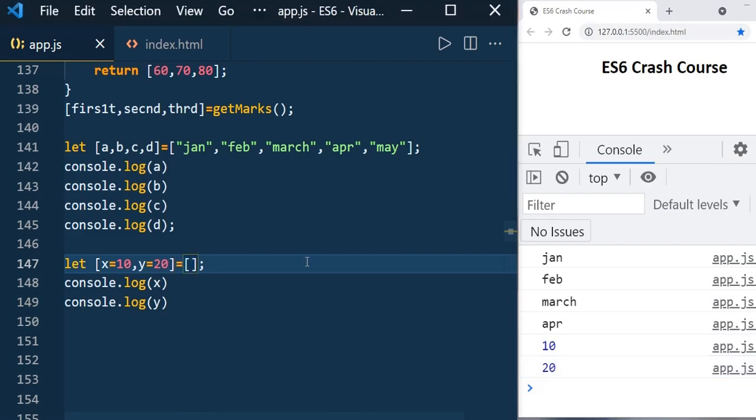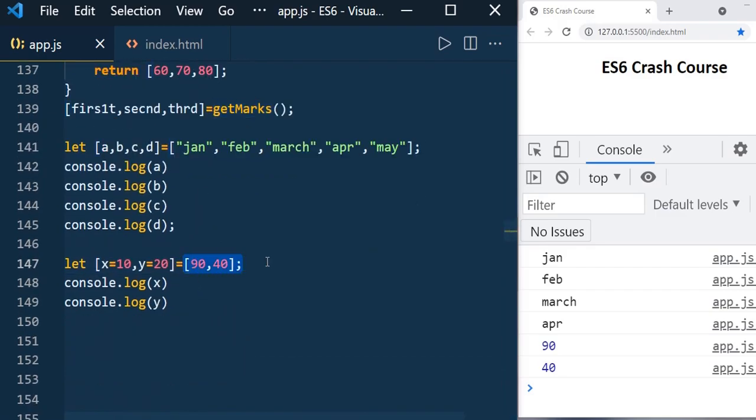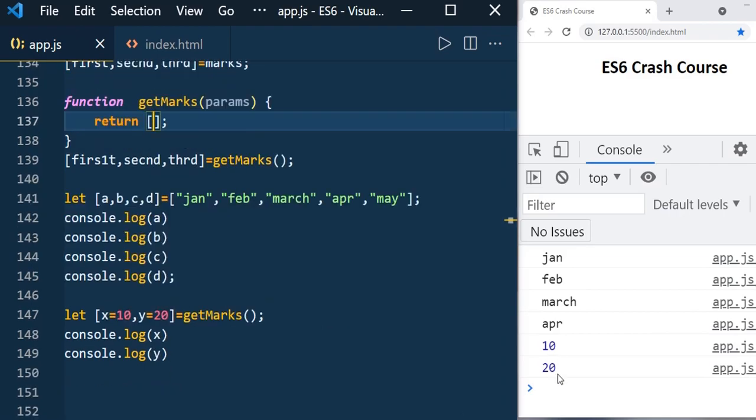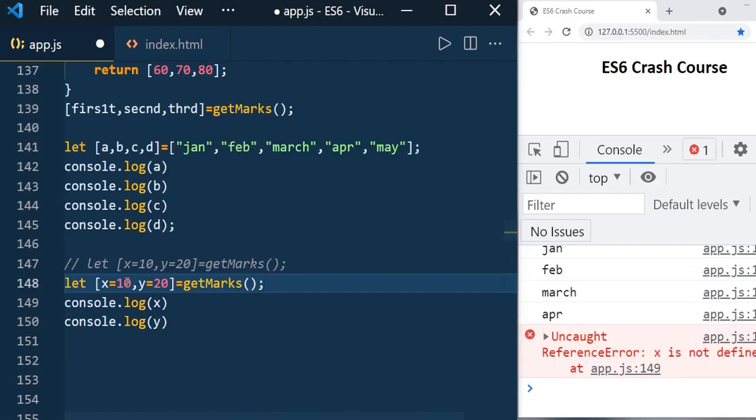Later on, if you have the values like 90, 40, now the values will be 90 and 40. The best example is you can call, maybe, getMarks here, and you just pass an empty array, save it, 10 and 20. But if you pass the values, then it will be 60 and 70. So this is one of the useful features.